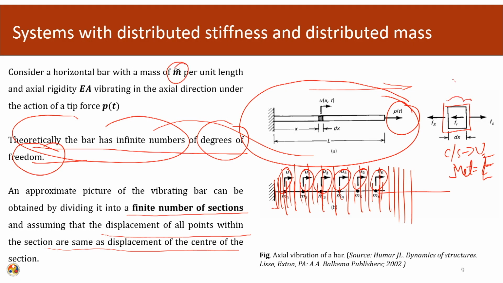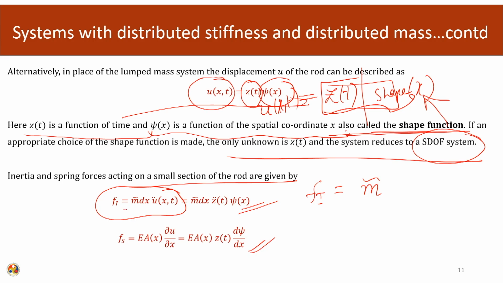So, the total mass of the system will be mass per unit length times the length times the acceleration of the system at that particular point. So, mass per unit length times the length times the acceleration component, and the acceleration component again is broken down into these two components.